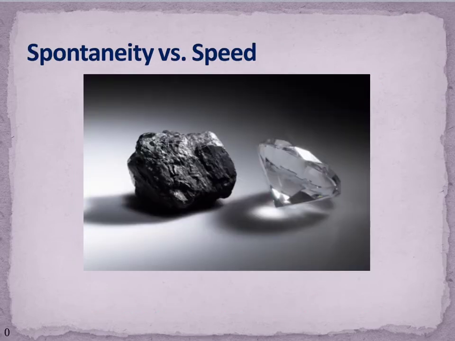A concept that's frequently confused is the idea of spontaneity versus speed. We can have reactions that happen very quickly but are non-spontaneous, or reactions that are spontaneous but happen very slowly. There's no way to look at a reaction and just know what it's going to do without having some other information, some quantitative information about it.